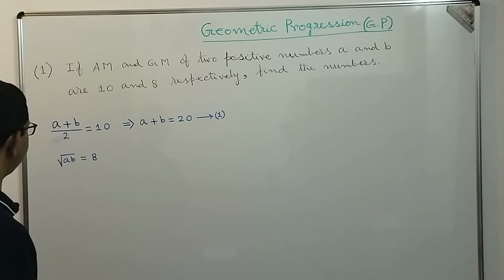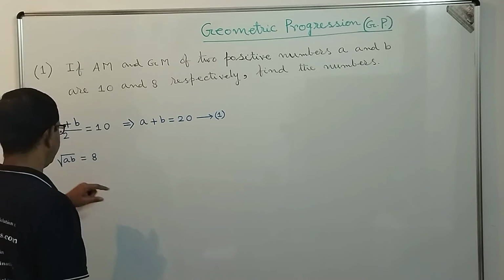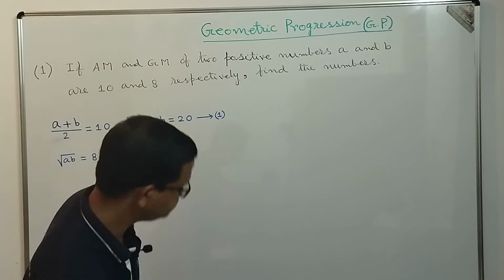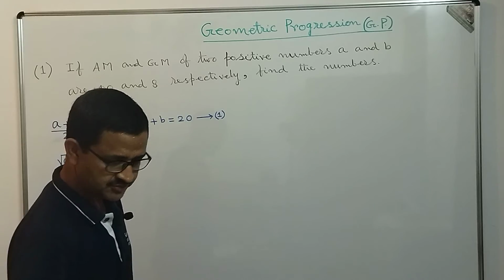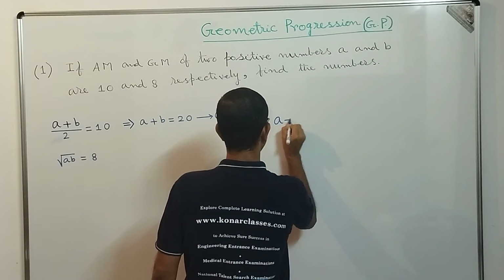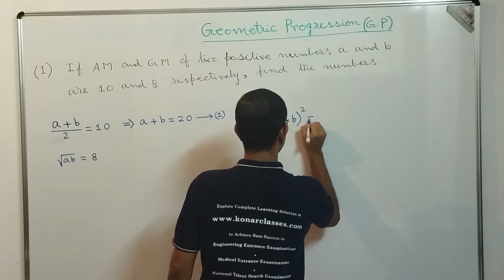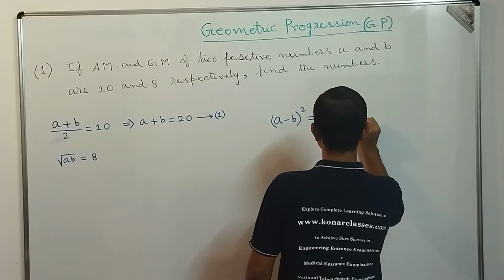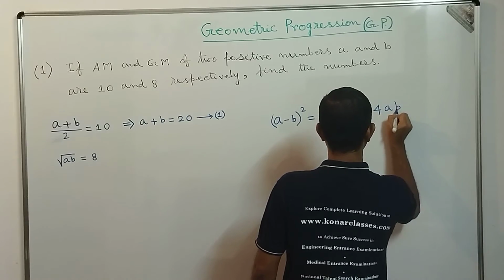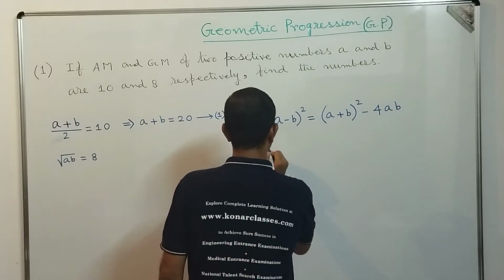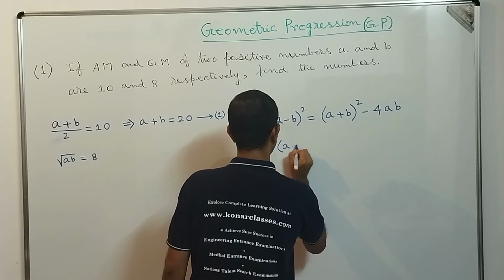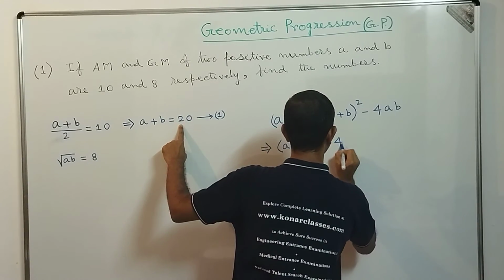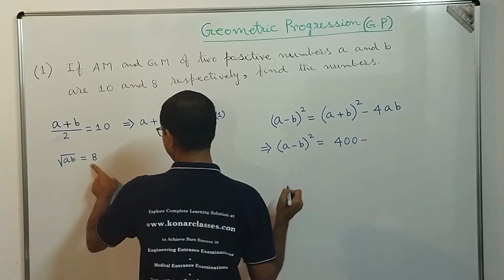Now, dear students, we need to find the value of the expression A minus B. So A minus B whole square is equal to A plus B whole square minus 4 into A into B. So A minus B whole square is equal to A plus B whole square, that is 20 whole square, 400, minus 4 into A into B.